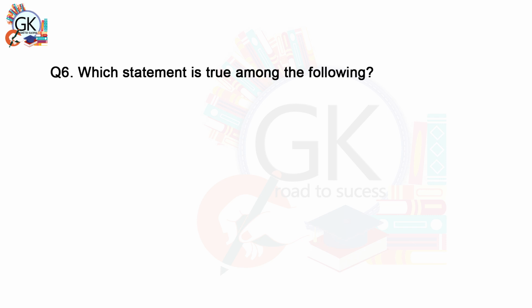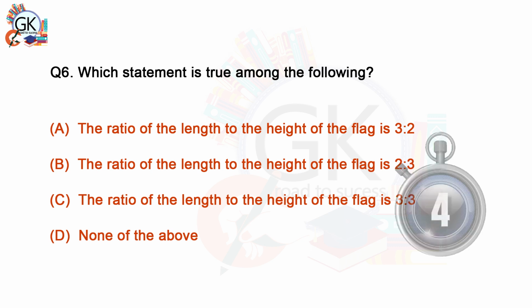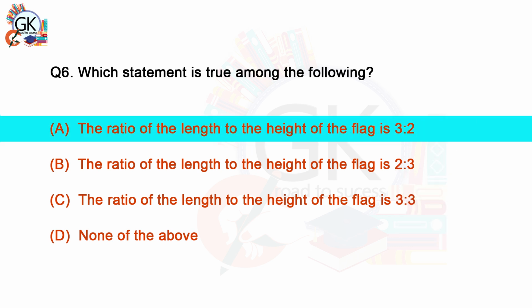Which statement is true among the following? A. The ratio of the length to the height of the flag is 3:2. B. The ratio of the length to the height of the flag is 2:3. C. The ratio of the length to the height of the flag is 3:3. D. None of the above. A. The ratio of the length to the height of the flag is 3:2.